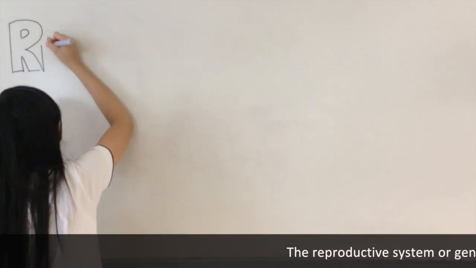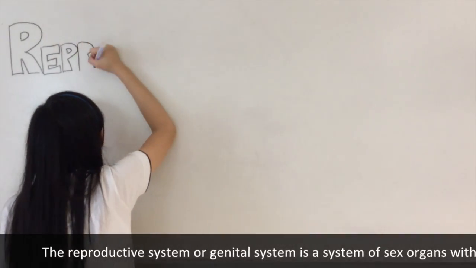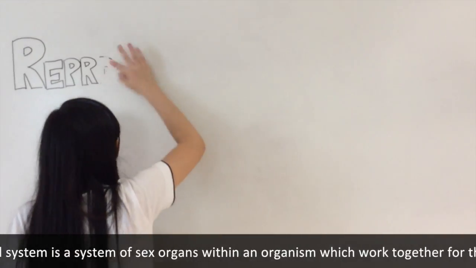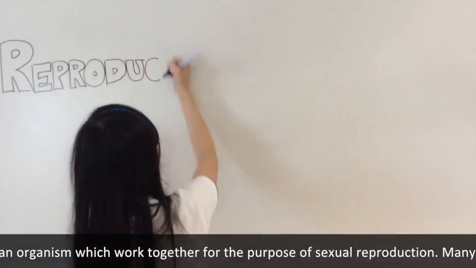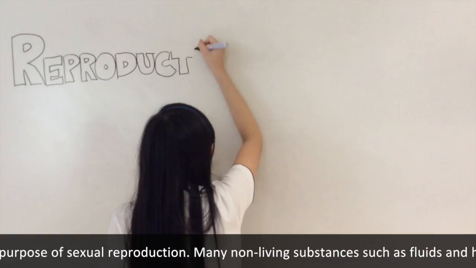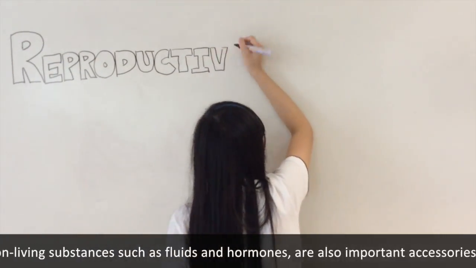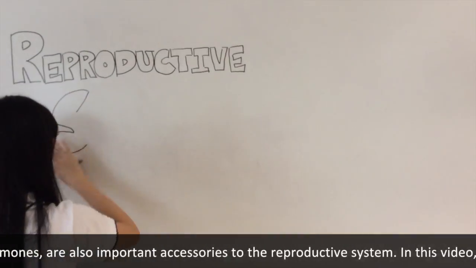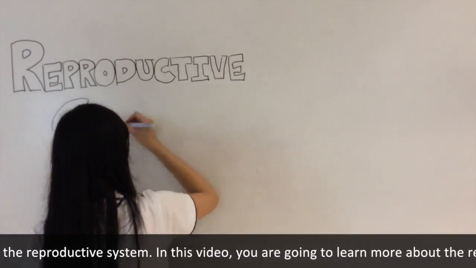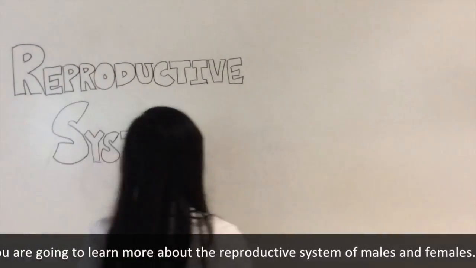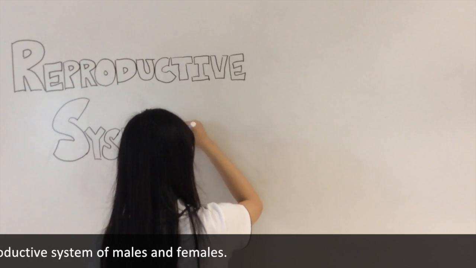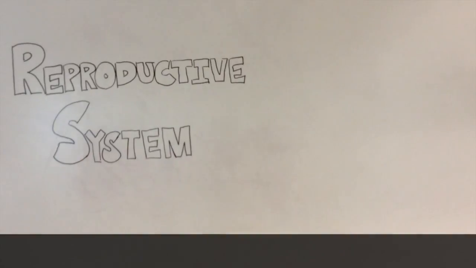The reproductive system, or genital system, is a system of sex organs within an organism which work together for the purpose of sexual reproduction. Many non-living substances such as fluids and hormones are also important accessories to the reproductive system. In this video, you are going to learn more about the reproductive system of males and females.